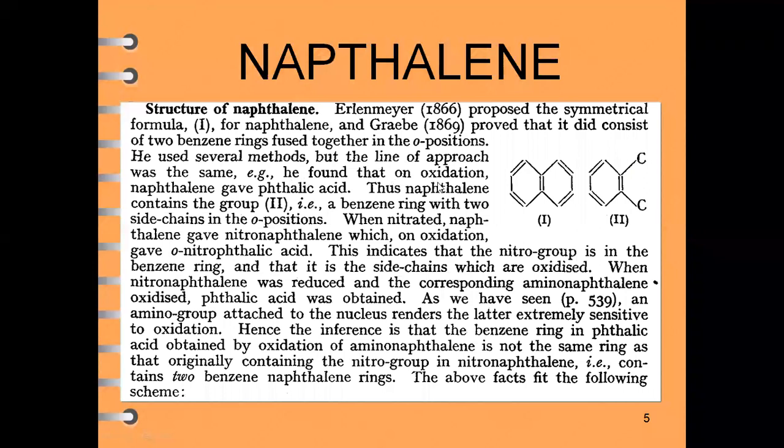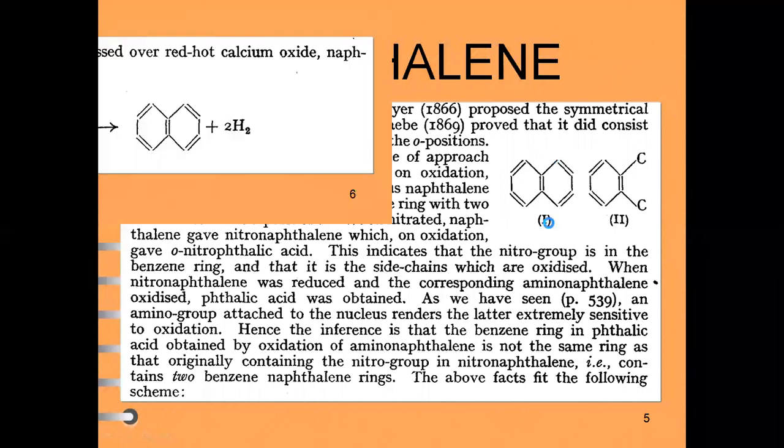In the first method, on oxidation, he found that naphthalene yields phthalic acid. When we oxidize this naphthalene, it yields phthalic acid. What is phthalic acid?